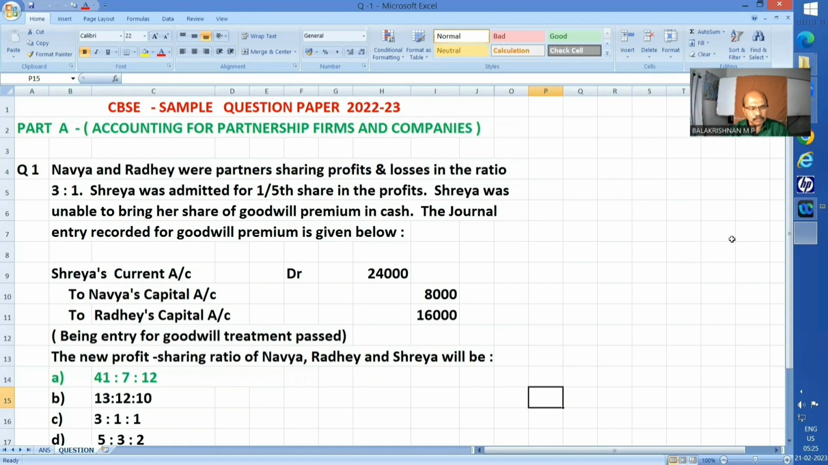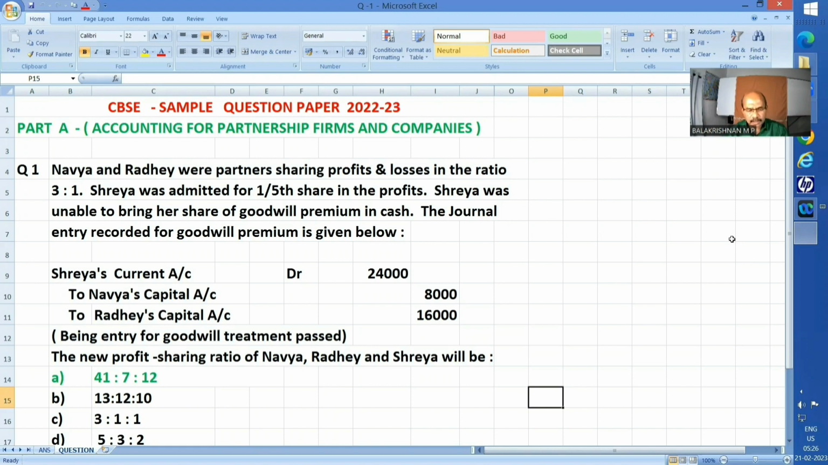Well, students, first question. Navya and Radhe were partners, PSR 3:1. Shreya was admitted for 1/5 share. Shreya was unable to bring her share of goodwill premium in cash. The journal entry recorded for goodwill premium is given below. Shreya's current account debit 24,000, to Navya's capital account 8,000, to Radhe's capital account 16,000. Being entry for goodwill treatment passed.